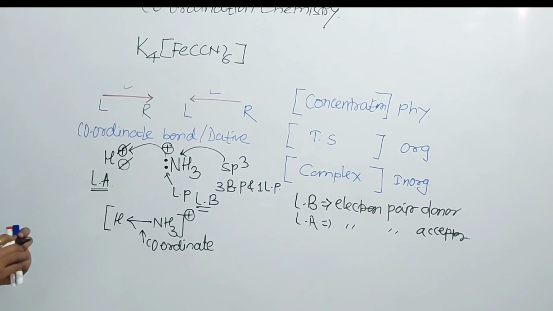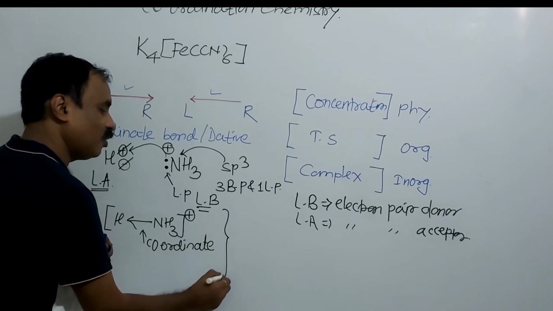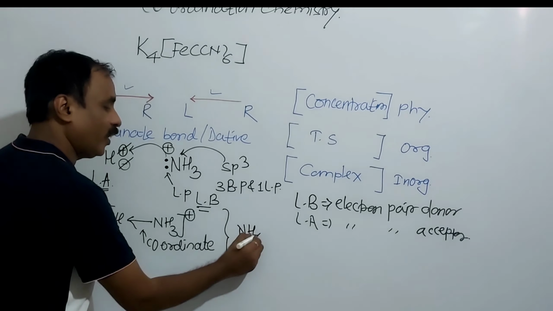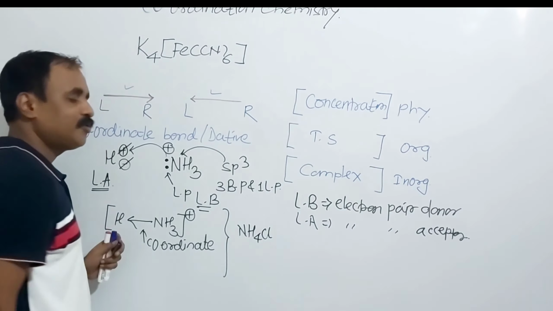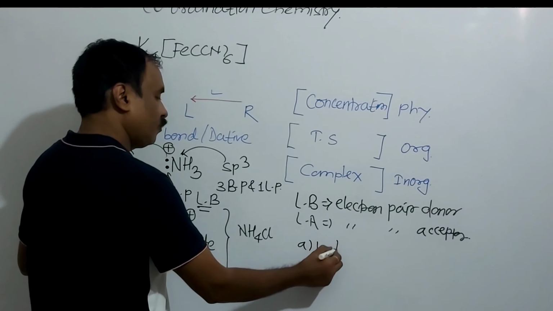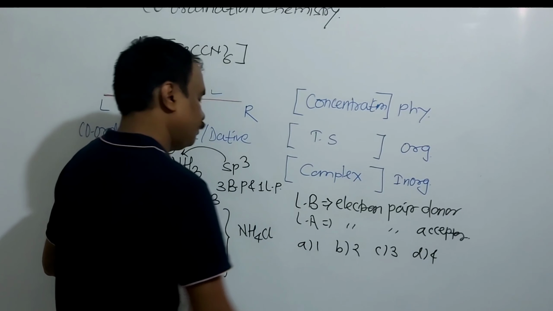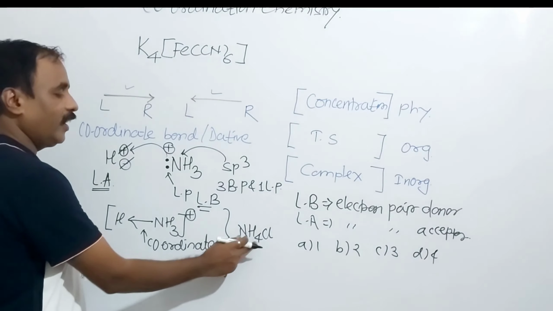A question may be like this. How many types of bonding are present in ammonium chloride? Types of bonding in ammonium chloride, option number 1, it will be 1, 2, 3 and 4.